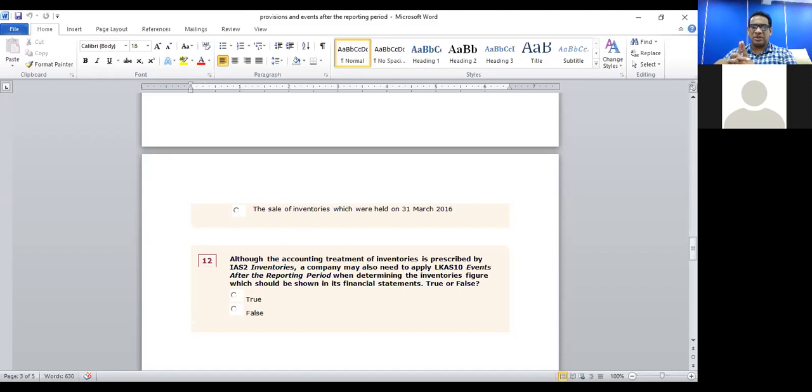Although the accounting treatment of inventories is prescribed by IAS2 inventories, the company may also need to apply LKS10 events after the reporting period when determining the inventory figure which should be shown in the financial statements, true or false. Statement is true. So question number 12, statement is true.